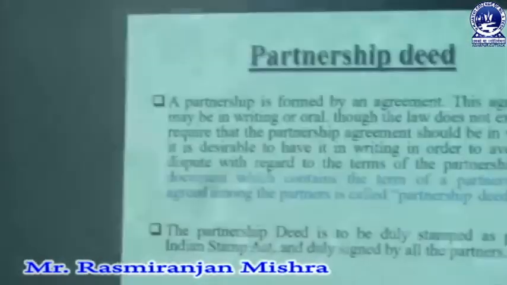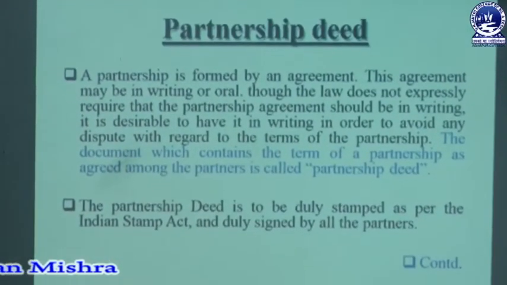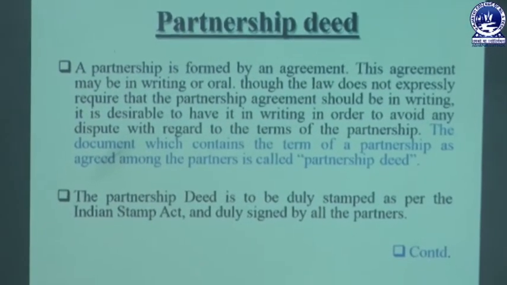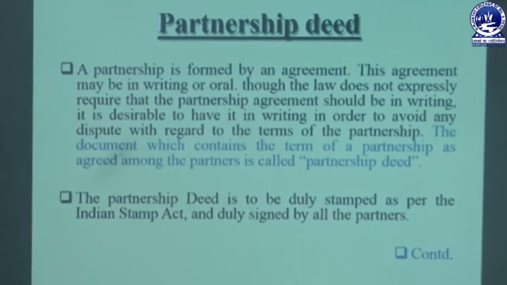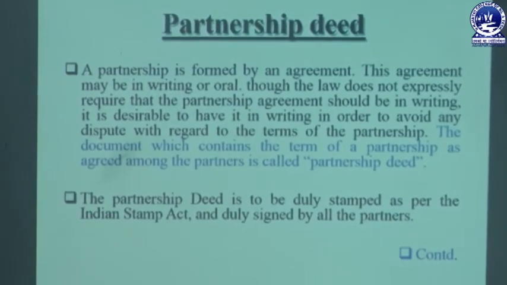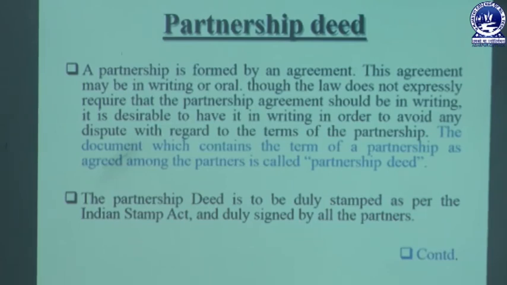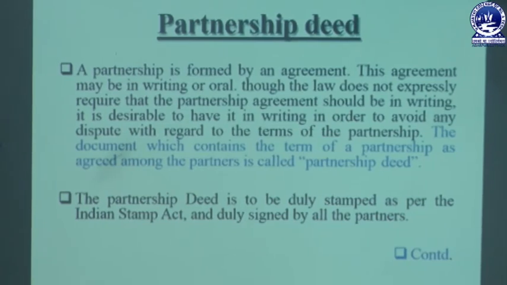The document which contains the terms, conditions, and facts relating to the performance of the business or carrying on the business activity is known as a partnership deed. The partnership deed is duly stamped as per the Indian Stamp Act, and duly signed by all the partners. That is another important part. When a partnership deed is formed, it must be stamped as per the Indian Stamp Act, and all the partners must give their signatures on the document, which is called the partnership deed.